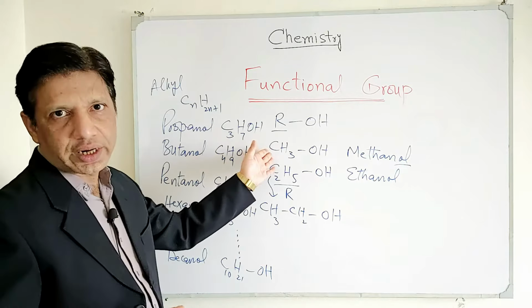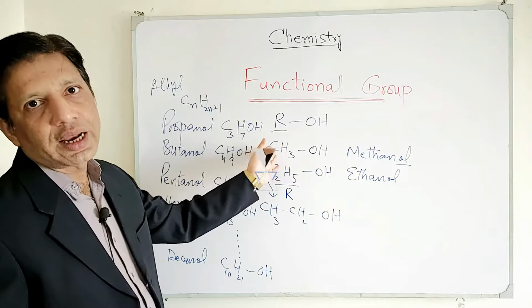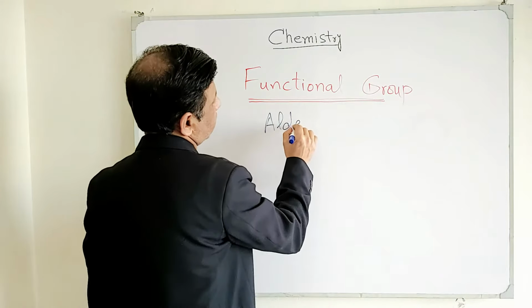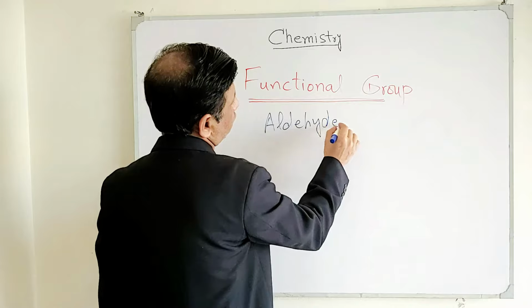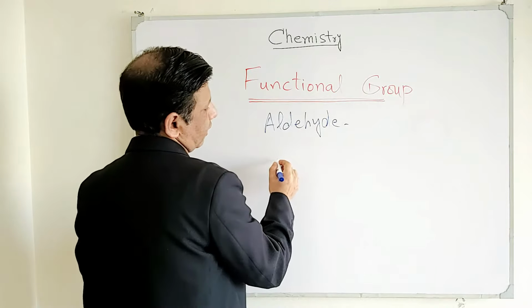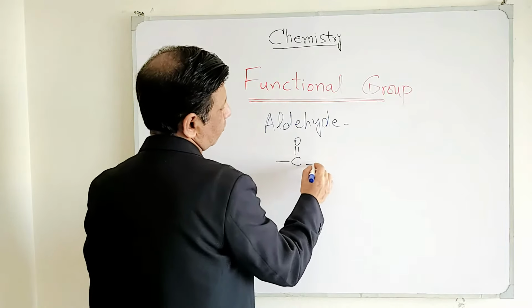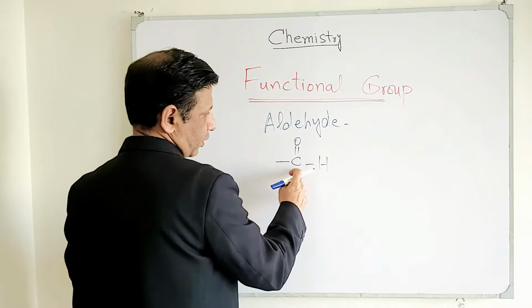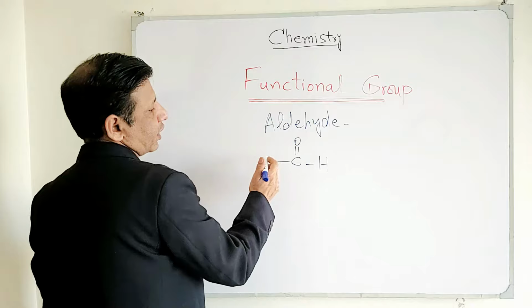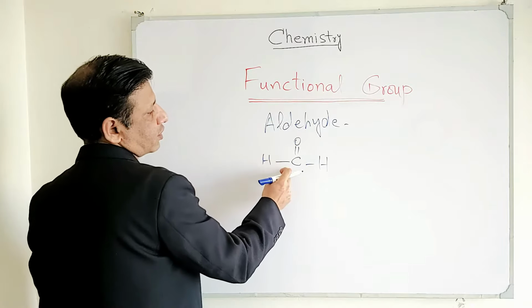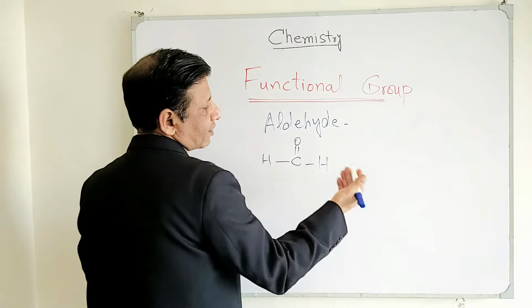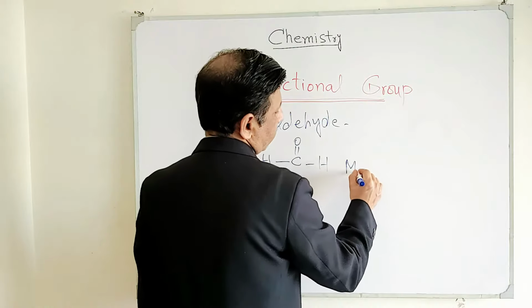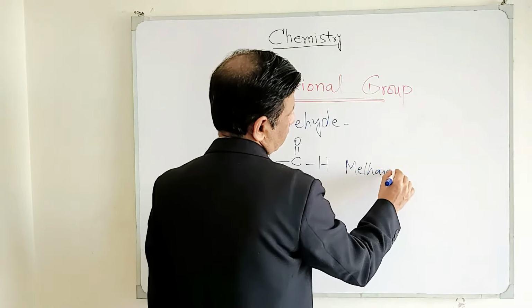Now we move on to the next functional group, which is aldehyde. So the aldehyde functional group, as told earlier, has this basic structure, C double bond O dash H. This is what we call the aldehyde functional group. And now we can place one H before this, and it will become methanal. And how did it become methanal?